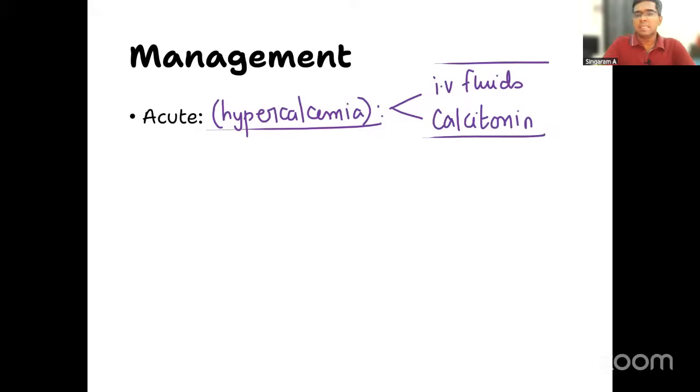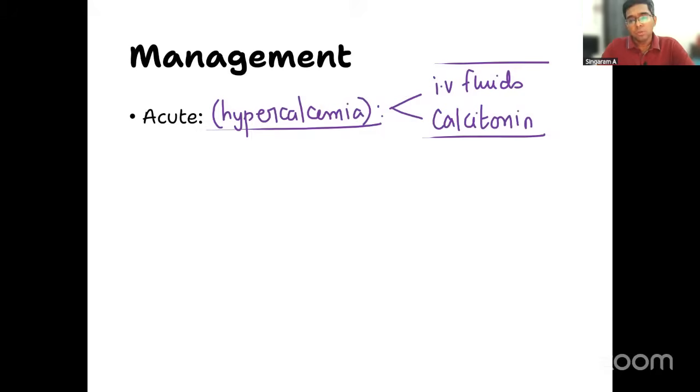Some of you are saying bisphosphonate also, but bisphosphonate is more for malignancy associated hypercalcemia, as well as for long term or maintenance treatment, not for an acute presentation. So please keep that in mind. Acute presentation, two things are priority. One is IV fluid, second is calcitonin.